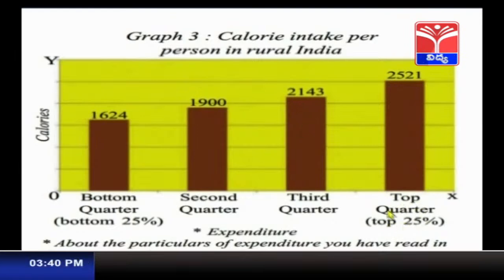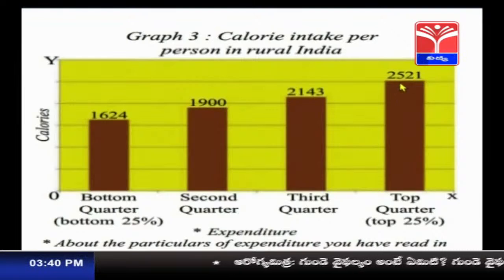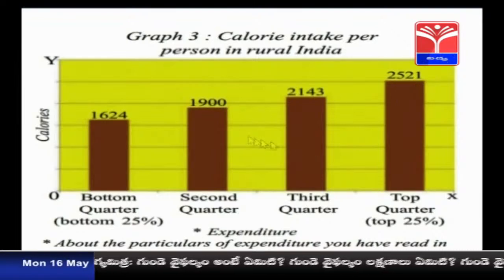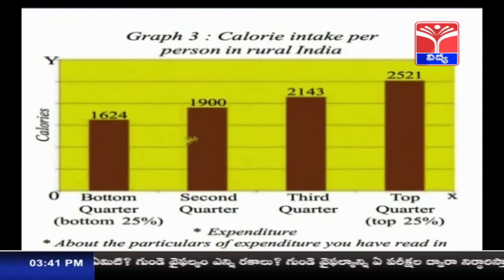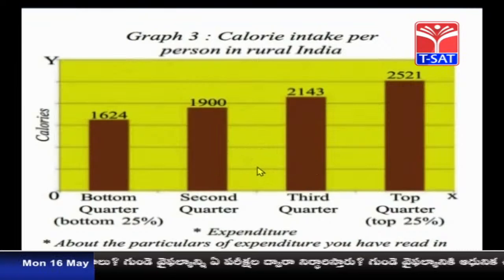Whereas the top quarter, that is the rich people, top 25%, they consume kilocalories more than the standard, that is 2521. So what do you understand? That nearly 75% of the rural areas doesn't consume the required nutritional food, isn't it? And the top quarter people, that is rich class, they consume more than the required quantity. So I hope this you have understood, children. So let us go for the next.